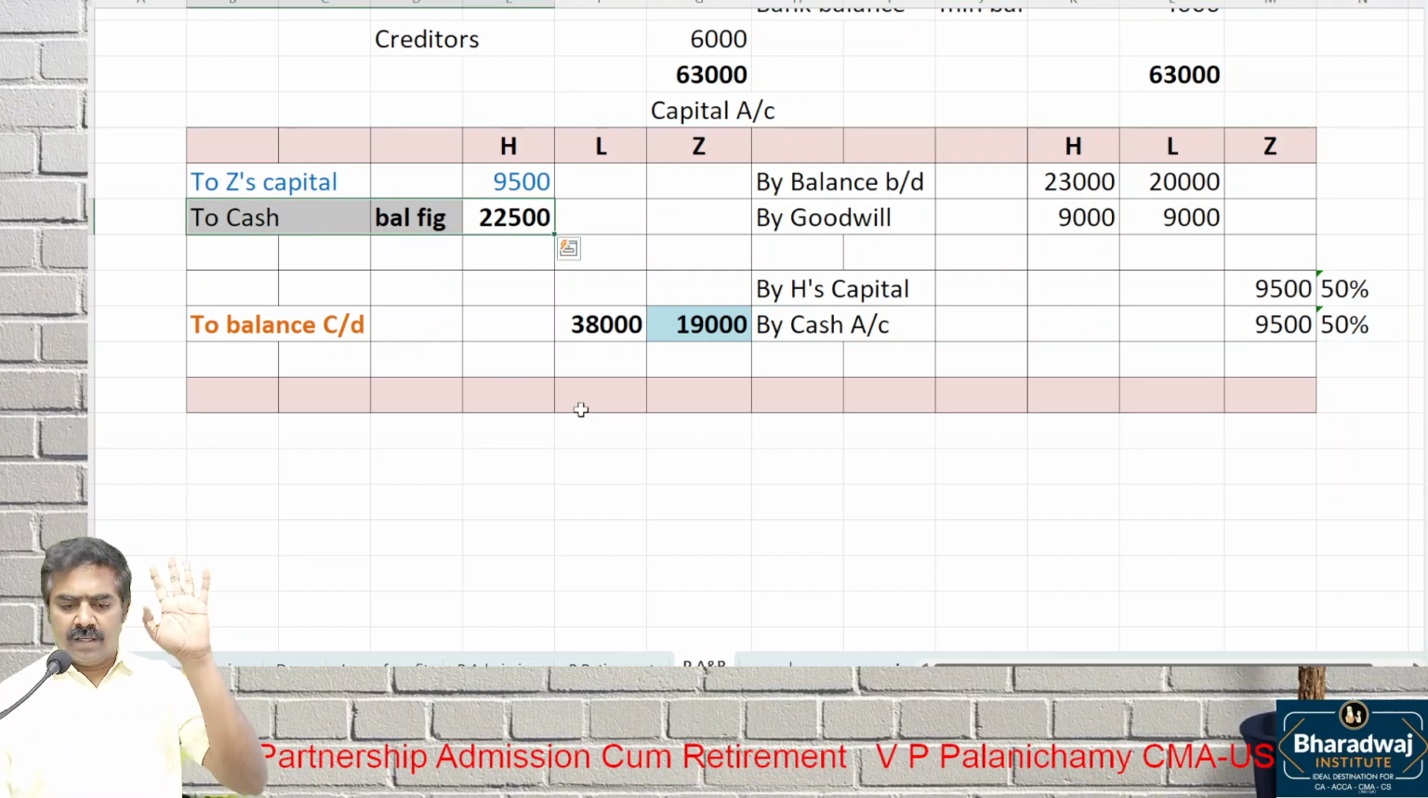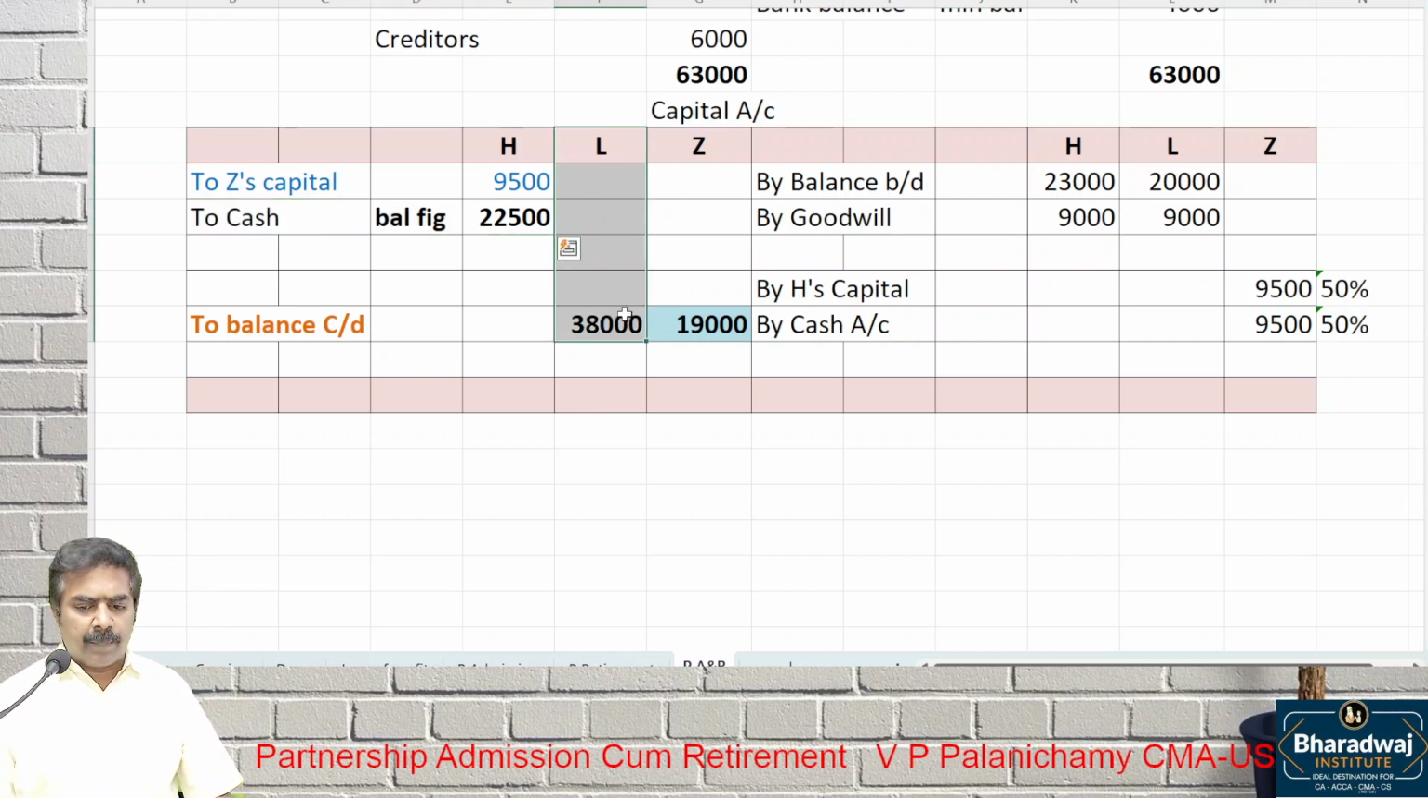Paid. Listen. Tally L's capital. How much is there? 38,000 total. But how much is there on the credit side? Only 29,000. That he has to bring by cash, the balancing figure. How much must he bring? 9,000 he has to bring. I'll verify the answer also.